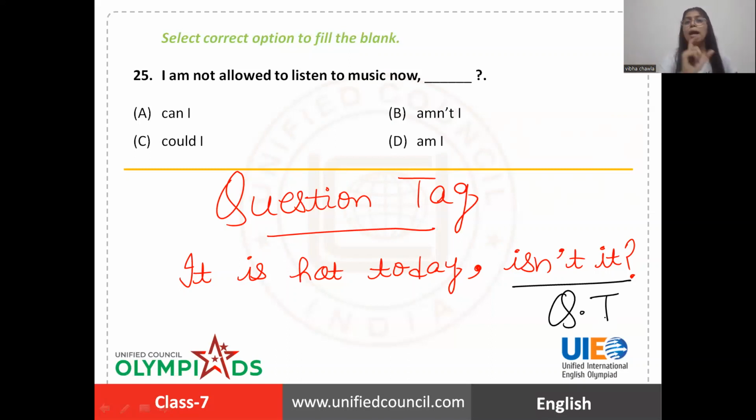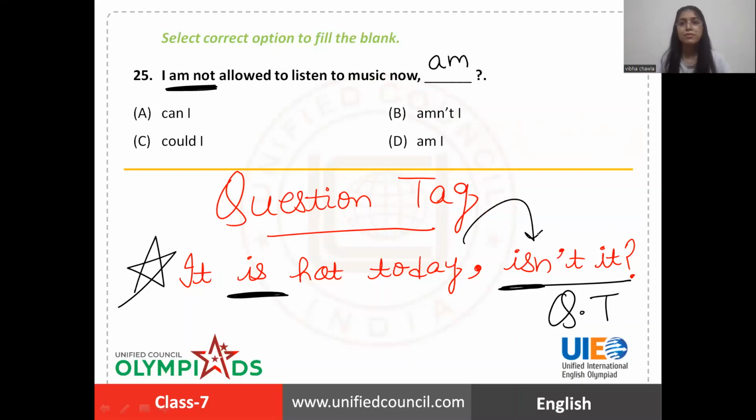So now, I am not allowed. The helping verb here is am, so we'll use am in the question tag. Like in the earlier case, the helping verb was is, so I used is. Now one more thing. Whenever your statement is positive, your question tag will be negative, and vice versa. Here the statement is negative, so my question tag will be positive. Am I. Then you have to use a pronoun. In the earlier case, the pronoun was it, so isn't it. Here it is I, so am I? So the right one is option D.